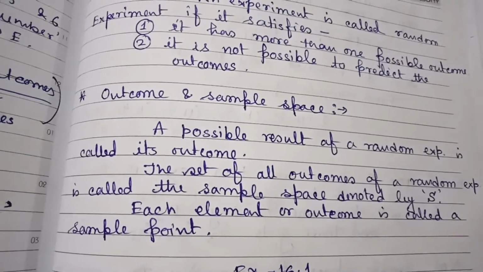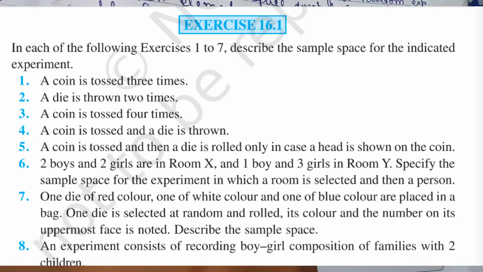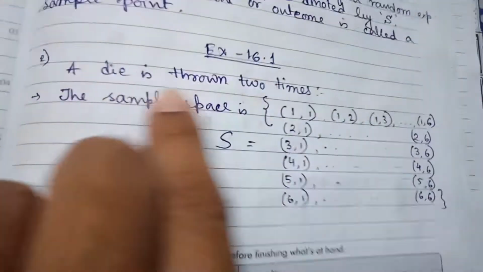Now coming to exercise 16.1. I have done some of the questions in this session, and the rest will obviously be homework for you. Let's start with question number 2. A die is thrown 2 times. You have to find the sample space for this experiment.